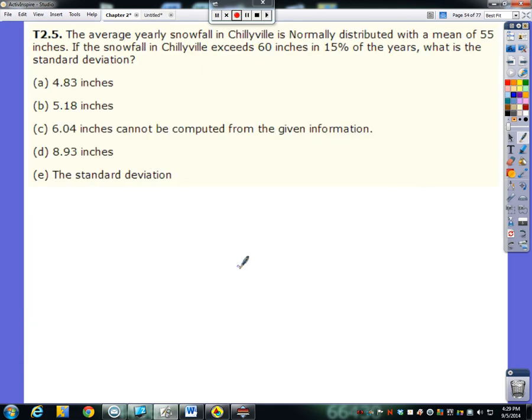Number 5, the average yearly snowfall in Chileville is normally distributed. Since this specifically says it's normally distributed, we may use our calculator commands of normal CDF and inverse norm. If it doesn't mention anything about being normally distributed, keep in mind you cannot use normal CDF or inverse norm. So we've got a mean of 55 inches, and we need to figure out the standard deviation.